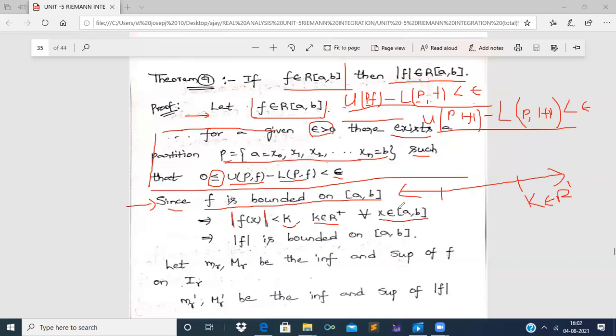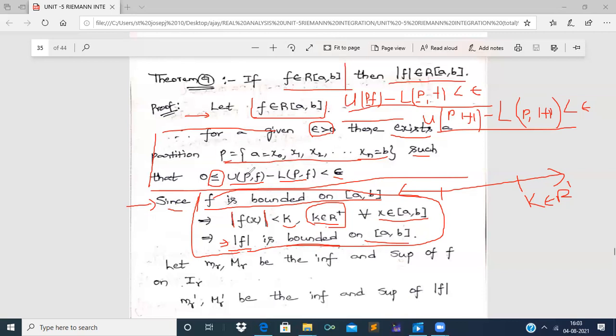That means modulus of f of a is less than k, modulus of f of b is less than k, and modulus of f of x for every x lying between a and b is lesser than k, where k is a positive real number. So mod f is also a bounded function on the closed interval [a, b]. Here we have concluded that if f is a bounded function, then modulus of f is also a bounded function.